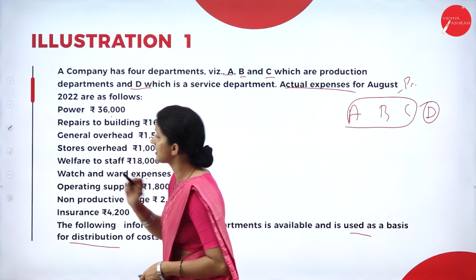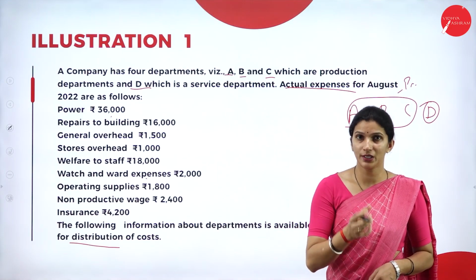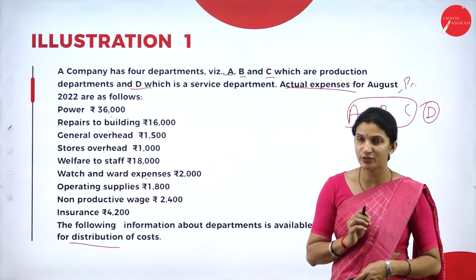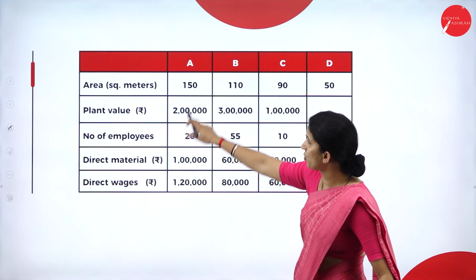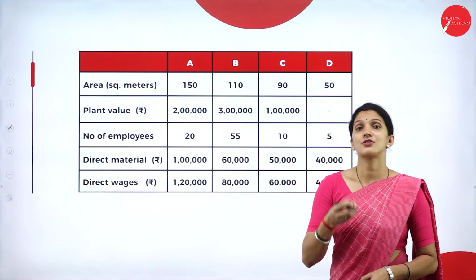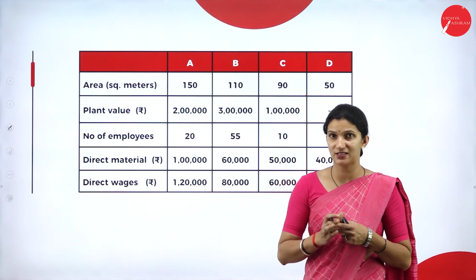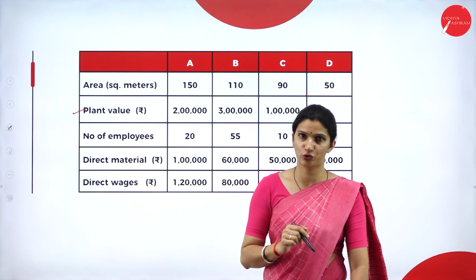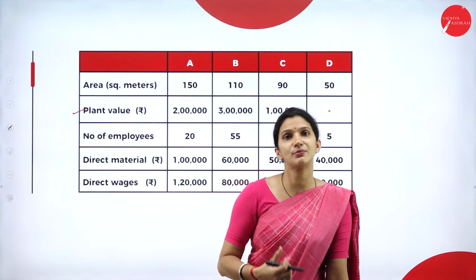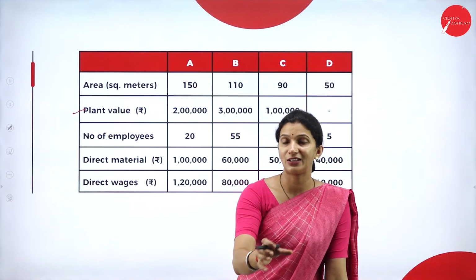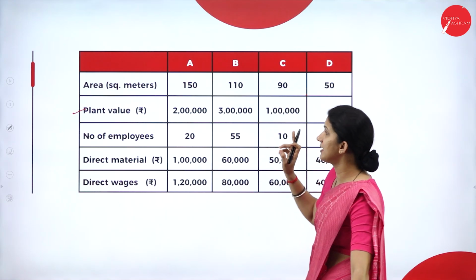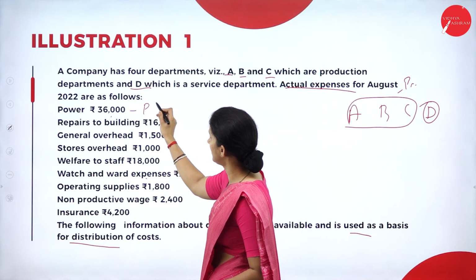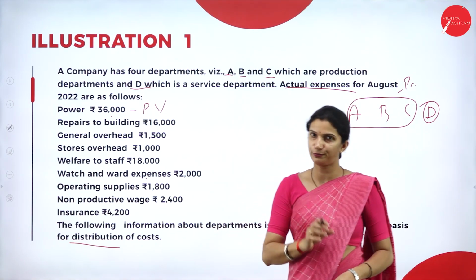So first we have the power. Usually for power, your basis of allocation is the HP of machines, that is the horsepower of machines. Here in the question, we don't have any HP of machines. So if the HP of machines is not given, then the plant value will be taken as a basis of apportionment, because power is consumed by the machine. So the plant or machinery value of each department will be taken as the basis. To allocate power, your basis is the plant value. We have to take the ratio of plant value.